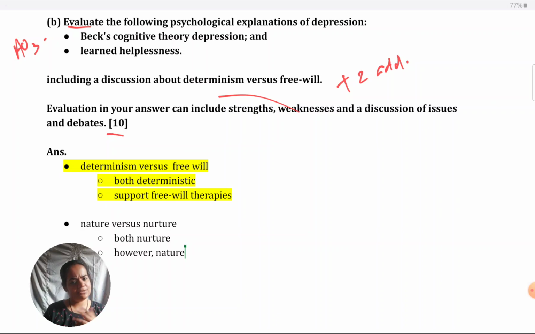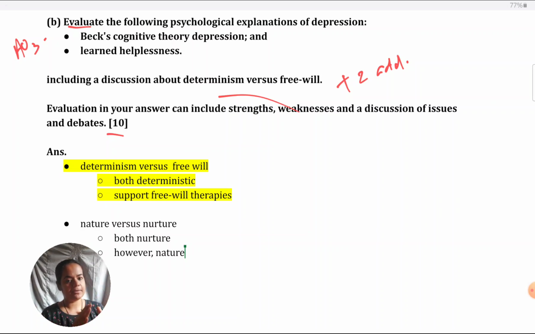You can give it in a strengths weakness format also. So you could say that both support nurture, which is a strength because it shows the effect of learning on depression, and which was a radically different approach from what was existing, like the serotonin hypothesis, biological ones. They were all supporting nature. So these were new therapies that came in that showed the other side also, nurture. So that is to their merit, that is their strength.